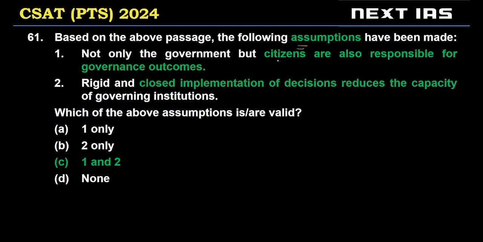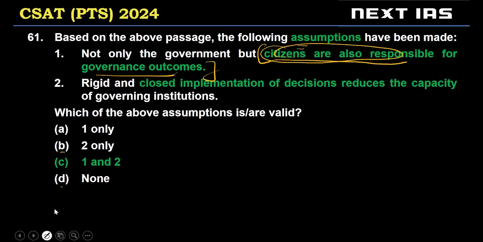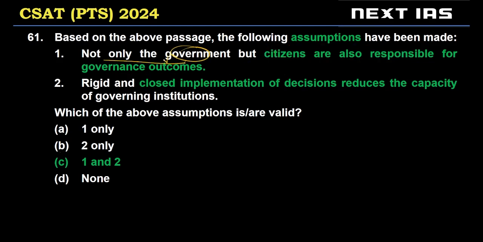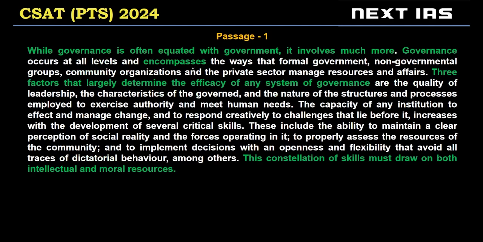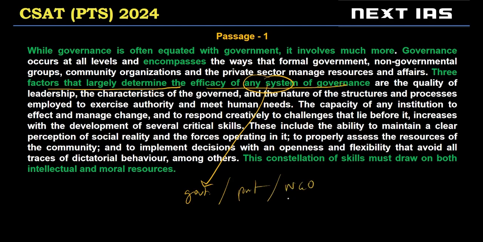Statement one, not only the government, but citizens are also responsible for governance outcomes. Now, here many students have gone with B or D, but you need to check whether citizens are also responsible. So, not only the government. Government is responsible for governance outcomes. This, though, we know. But are citizens also responsible? Let's see. Here, factors that largely determine efficacy of any system of governance. Any system means government or private or NGO, any, correct?